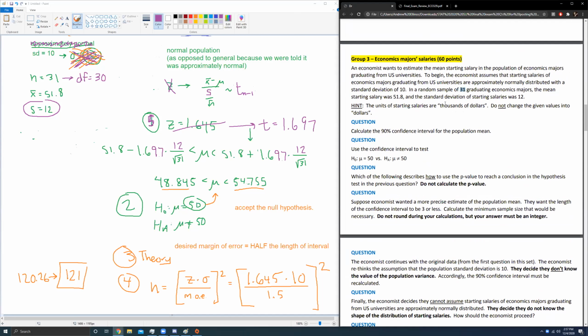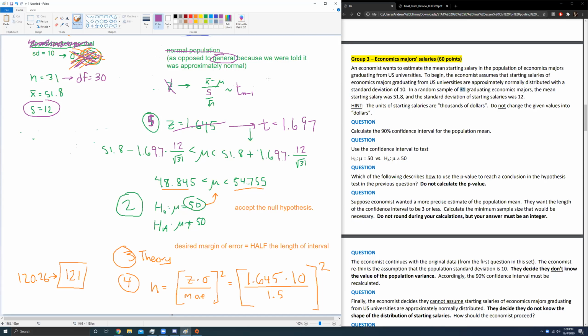So we will be using the central limit theorem to say we can go back to using the z distribution. One thing, however, is that we're no longer looking at a normal population. We are now using a general population because no longer are we told it's approximately normal. So if you're asked again, hey, what population is this? You wouldn't say this is a normal population because we lost that fact. We lost the fact that it was approximately normal. That part is gone. So now we're referring to a general population.